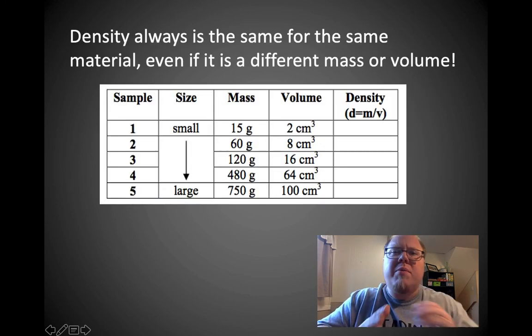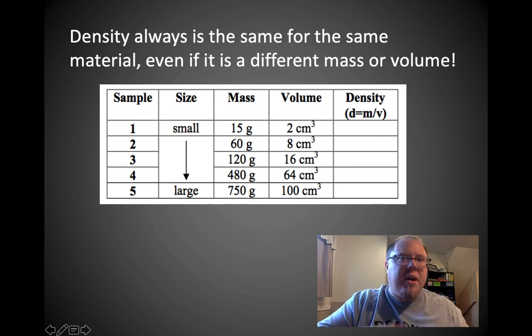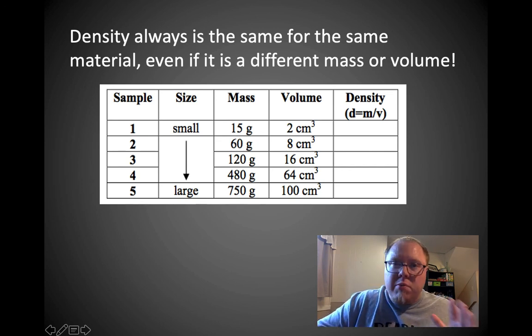Now density is always going to be the same for the same material. It's an intensive property. So even if it has a different mass or a different volume. If I had 5 objects that were all the same material, but they had different masses and different volumes, they have to because they're different sizes, all right?